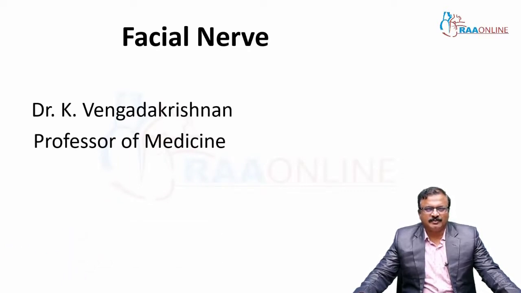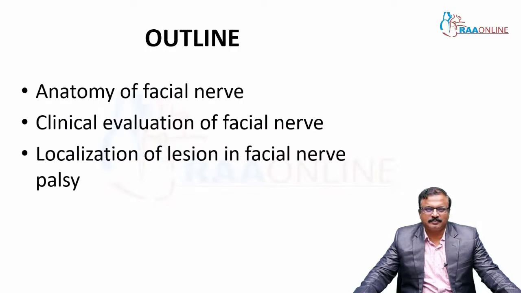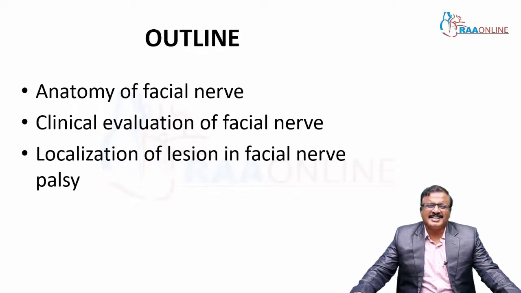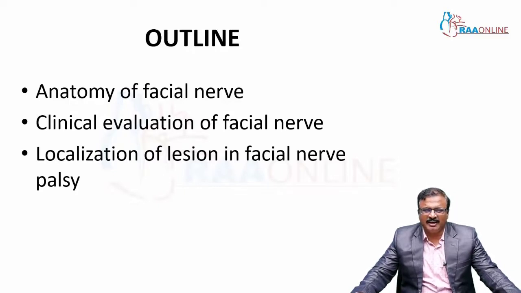We will be discussing the details of the facial nerve, anatomy and localization of facial nerve lesions. A common nerve usually asked in examination, and somewhat a confusing aspect in details of the anatomy and the localization. So, we will make it a simple one, and whatever complicated topics there are about the facial nerve we will discuss: the anatomy, clinical evaluation and localization of lesion in facial nerve palsy.